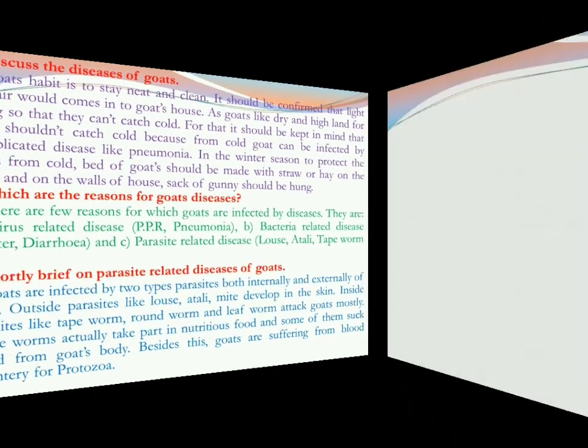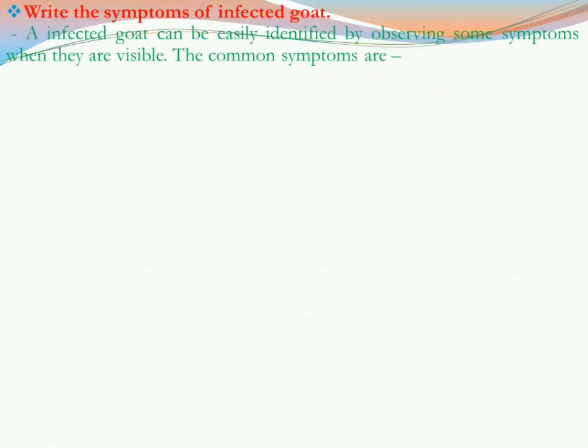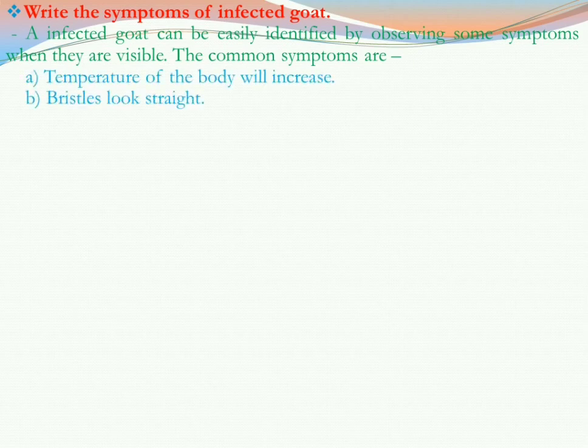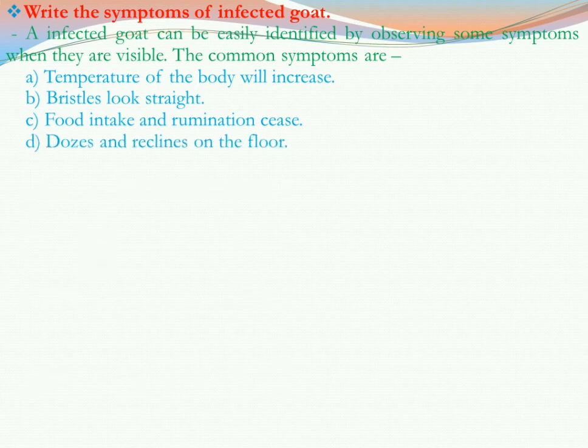Now let us discuss the symptoms of infected goats. An infected goat can be easily identified by observing some visible symptoms. The common symptoms are: body temperature increases, bristles look straight, food intake and rumination decrease, the goat dozes and reclines on the floor, and tears and saliva come out from the mouth. If these things are visible on a goat, you have to think the goat is infected.